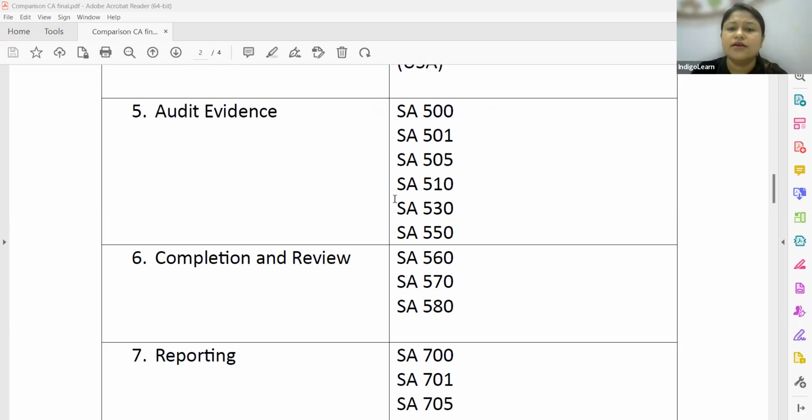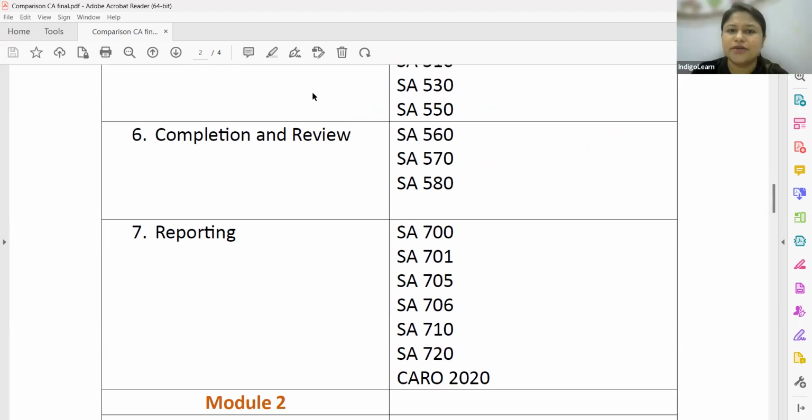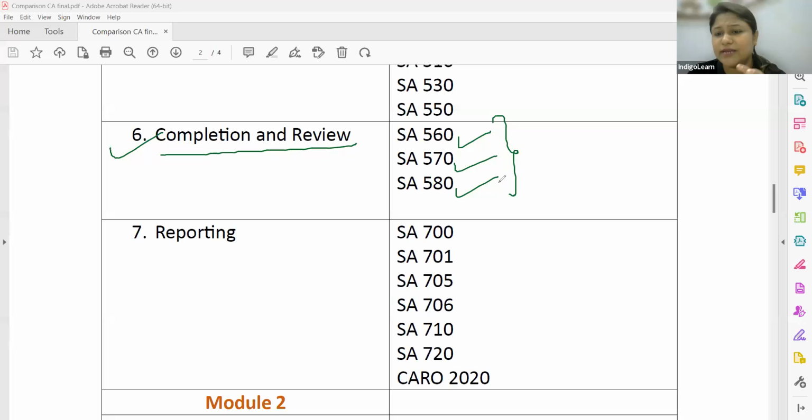Then something which I consider to be a very good introduction, that is a new chapter altogether called completion and review. We never had this kind of chapter earlier. In fact, we studied 560 subsequent events, going concern, 580 written representation. Written representation we spoke of as a part of audit evidence earlier. But the right place to study this is actually after obtaining audit evidences but before preparing the audit report, where there is some additional procedure which the auditor performs, which we call 580.